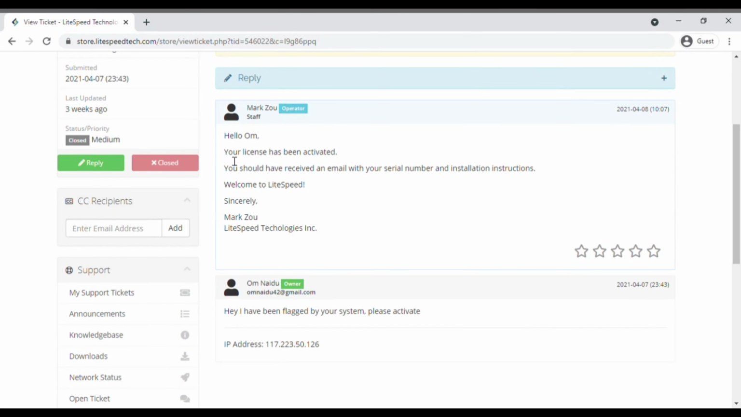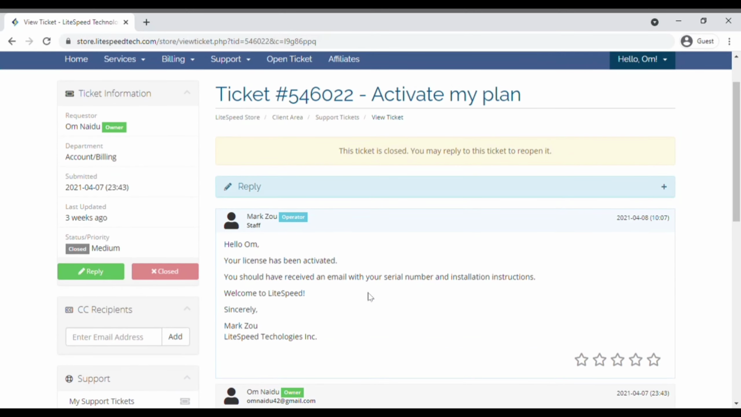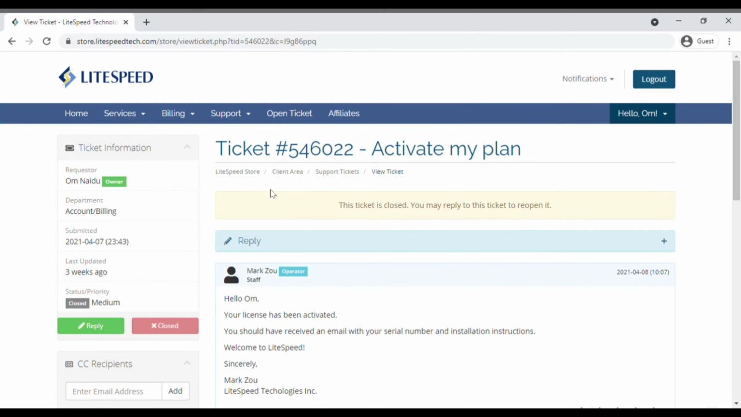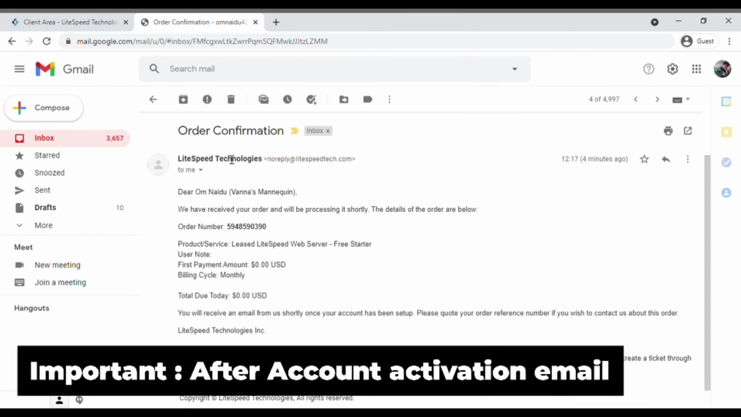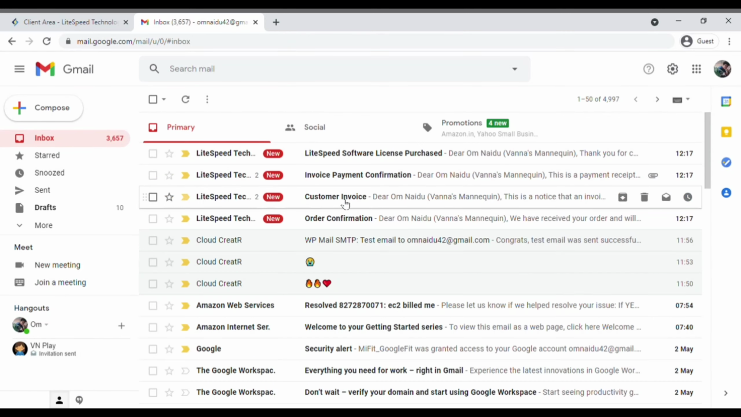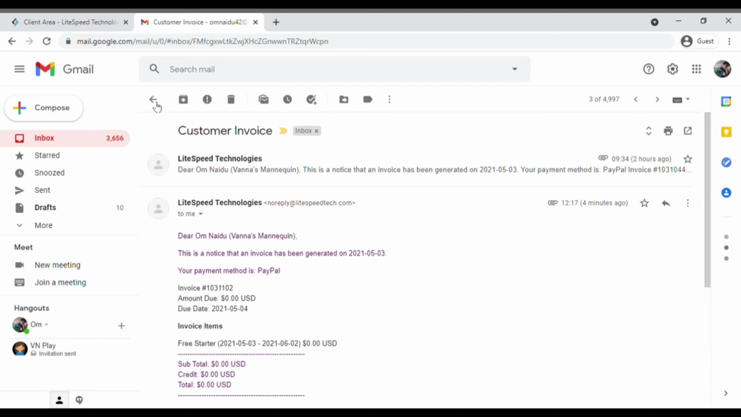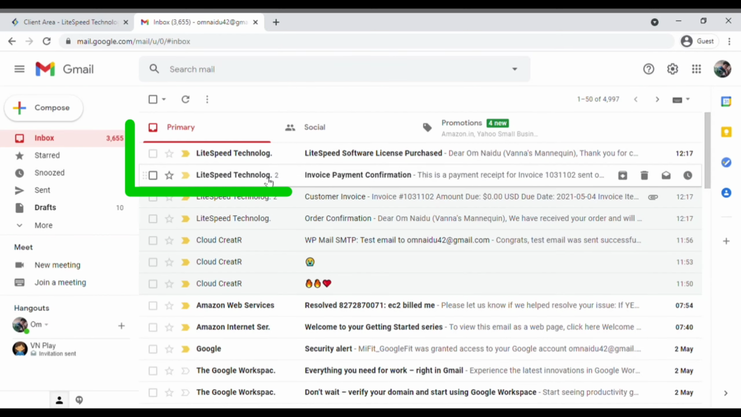Now I will show you another account. In this account I have applied the same process. I had created a ticket after getting the error, and the employee had replied to my ticket in 1 day, activated my plan also. After that you will receive the same emails that I have showed you, order confirmation and the unpaid email notification, your customer invoice.